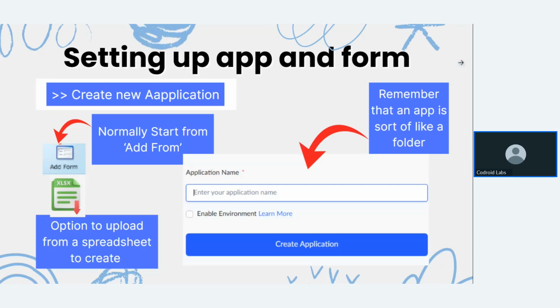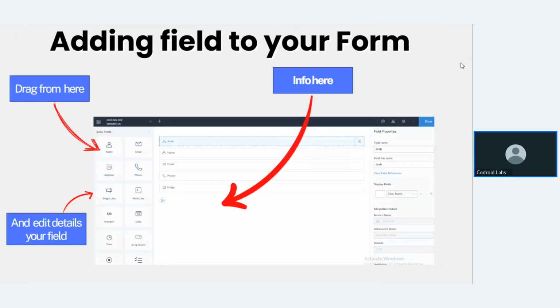After successfully creating the application, here are the options. When you create the blank option, creating your own way, I will just show you.